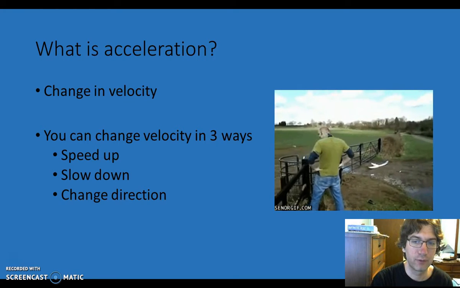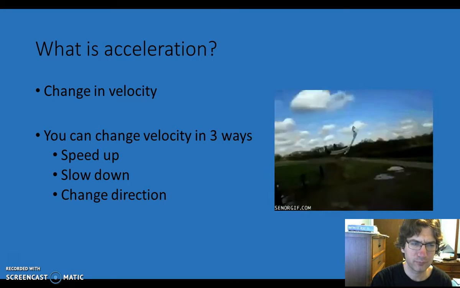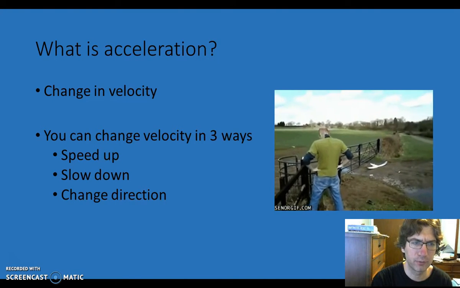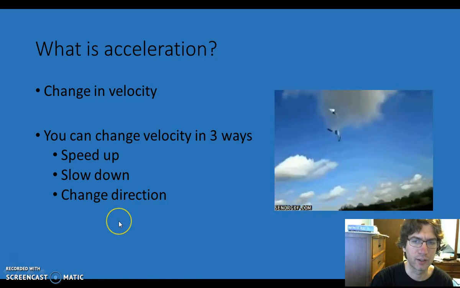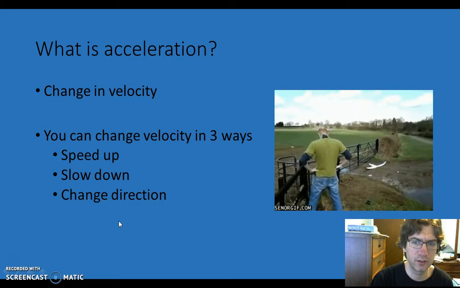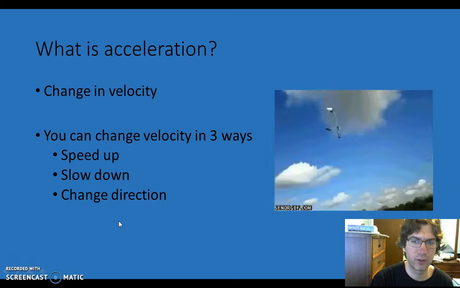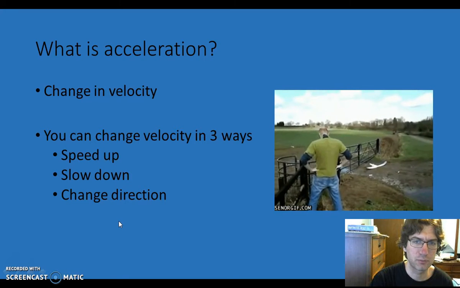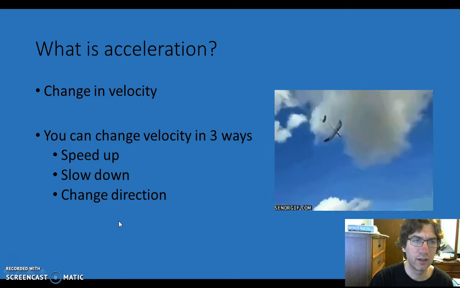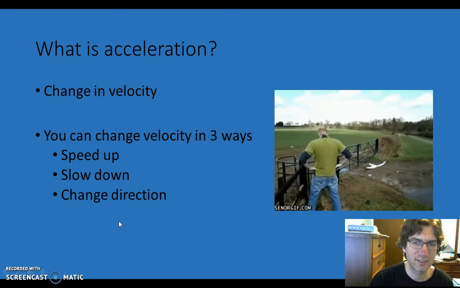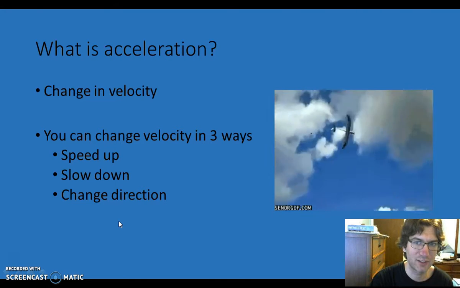This is kind of a misconception around other fields of acceleration, because a lot of people don't consider that change in direction as accelerating. I could be keeping the same speed going around a turn. From a physics standpoint, that is considered acceleration because I'm changing my velocity. I'm changing that direction aspect of it. In other contexts, people might not see that as acceleration, so it's very important that you understand that changing direction